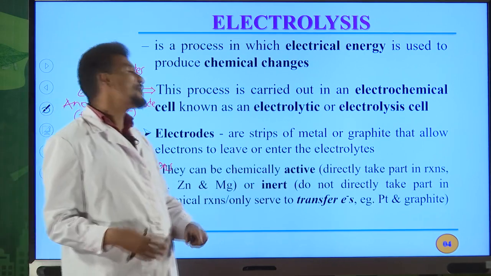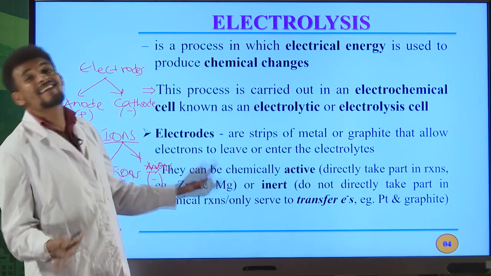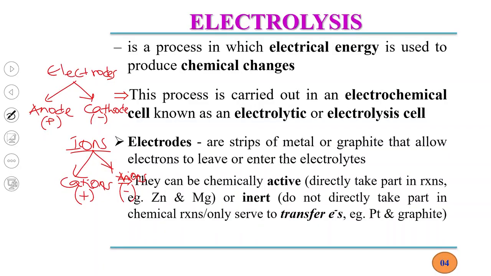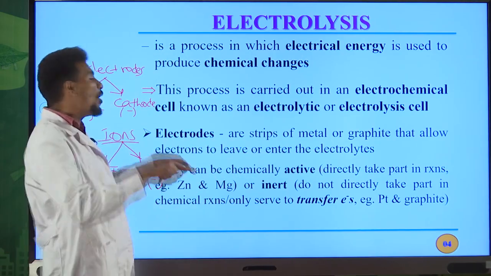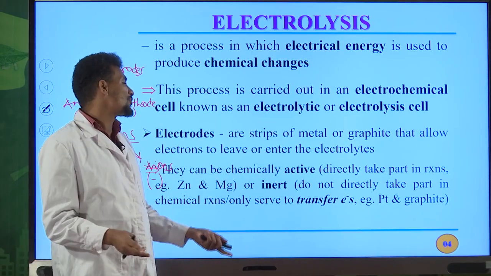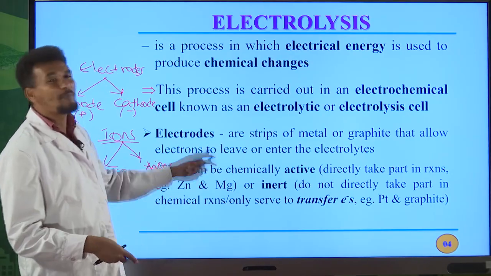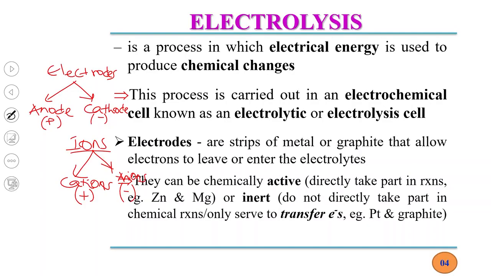Electrodes can be chemically active or inert. Active electrodes are electrodes that directly take part in the chemical reaction. For example, zinc, copper, and magnesium are examples of active electrodes. But inert electrodes do not directly take part in chemical reactions. They only serve to transfer electrons. Examples of this type of electrode are platinum and graphite.